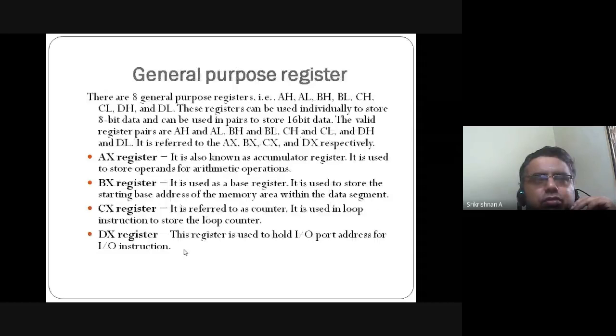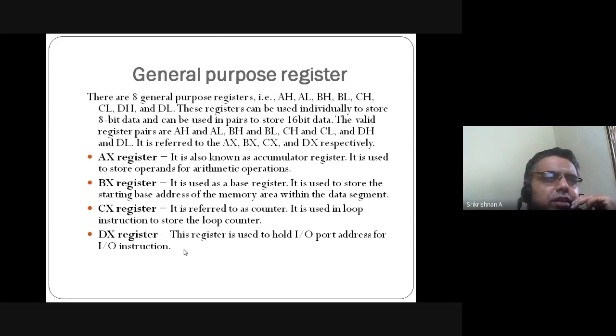Now coming to the most important part as far as the execution unit is concerned, your general purpose registers. There are 8 general purpose registers: AH, AL, BH, BL, CH, CL, DH and DL. A stands for accumulator; B, C, D are general purpose registers.